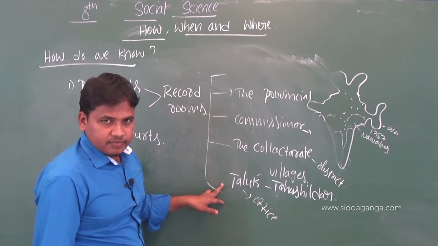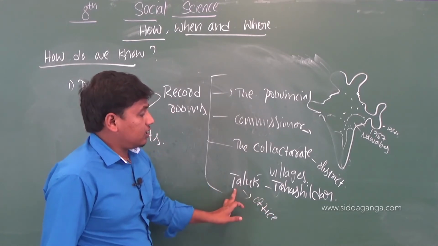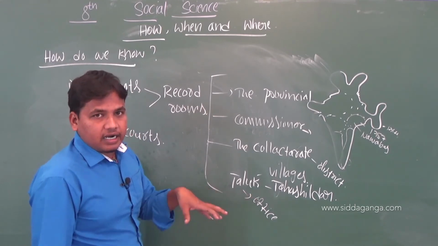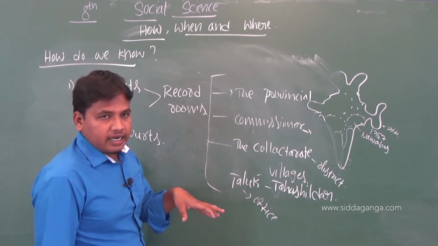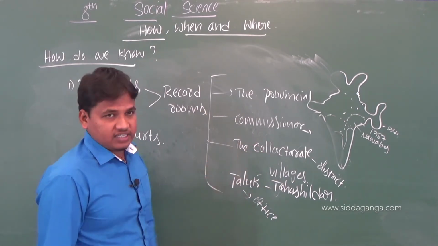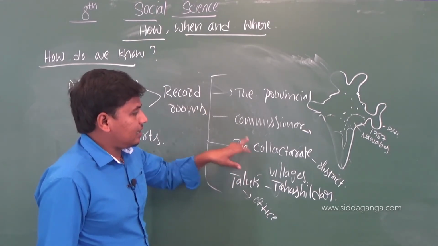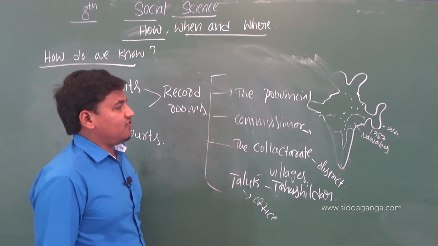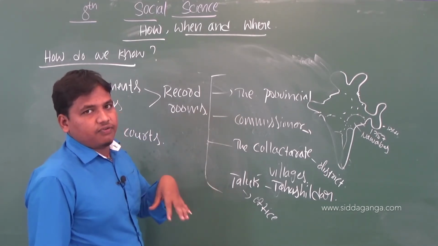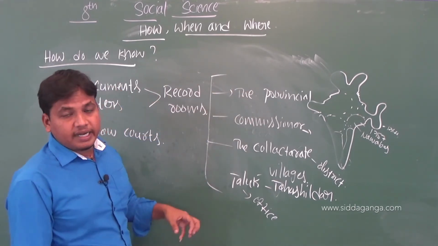Taluk office. The Tahsildar is head of the taluk. All the records of villages needed to be preserved in the taluk office. Next, the collectorate, which means district office; all the district records needed to be collected in the district office. Next, the commissioner office and the provincial office. There are four provinces of Karnataka, and all these records were preserved in the provincial office in the British era.